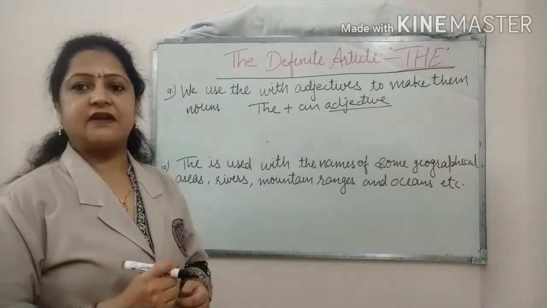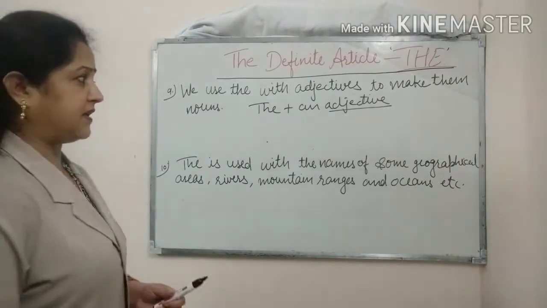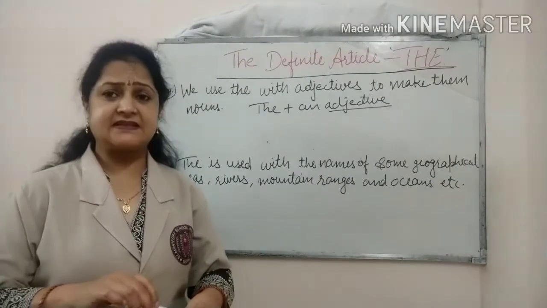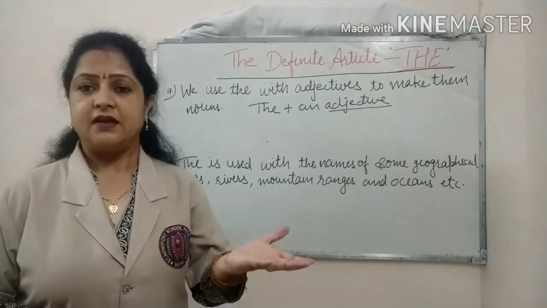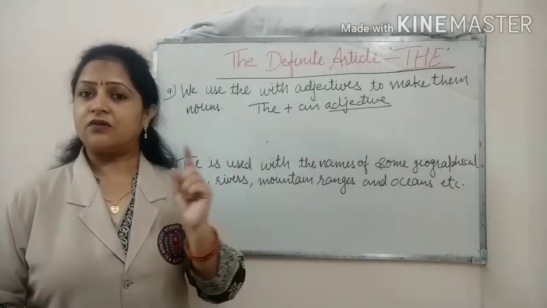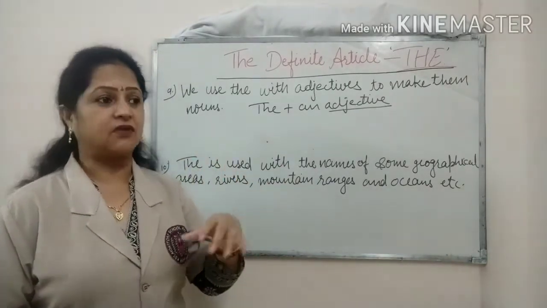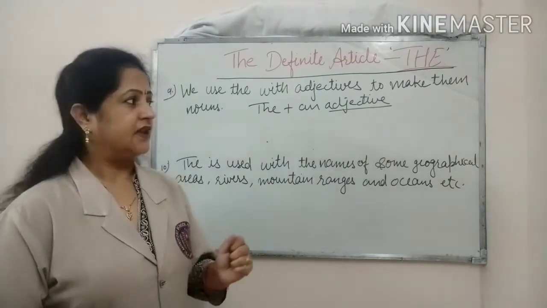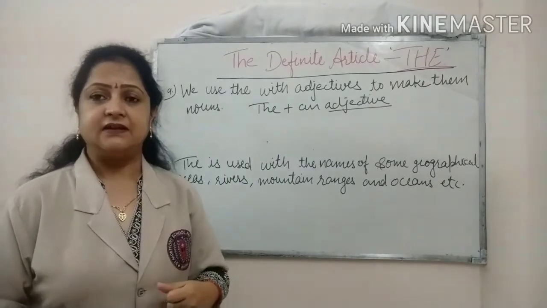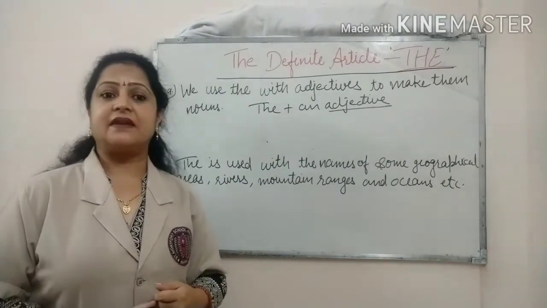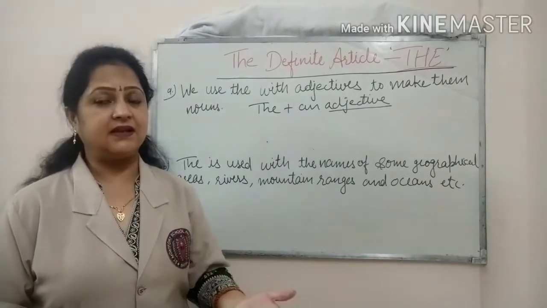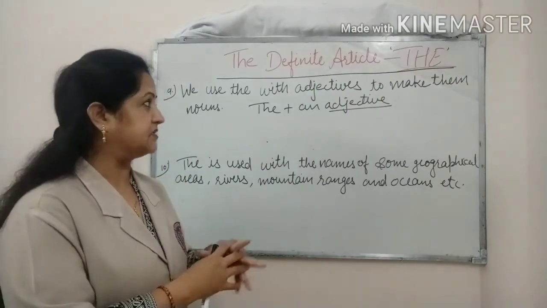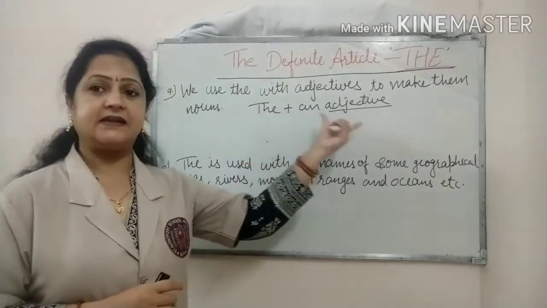So let's take one example to understand it well. We can say the poor. Here the poor, we are not talking about one person, we are talking about all the poor people. If I say the talented, the unknown, or we can say also the elderly.